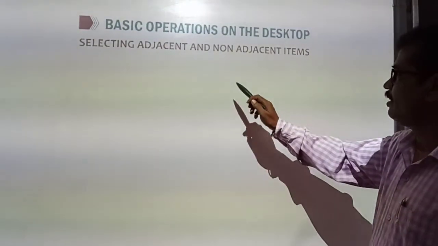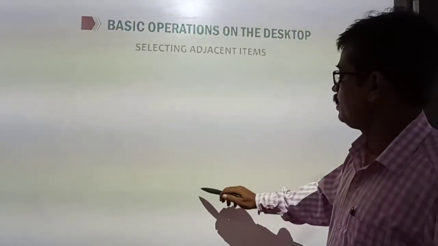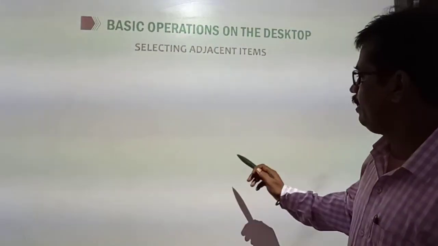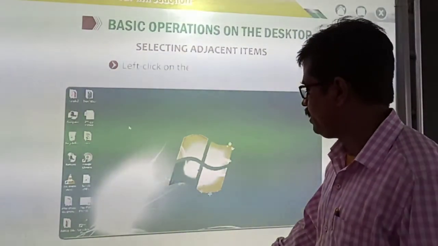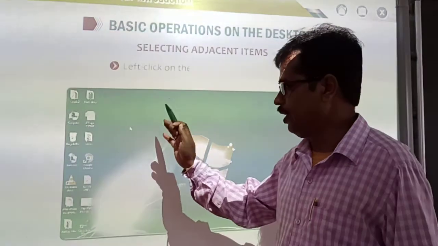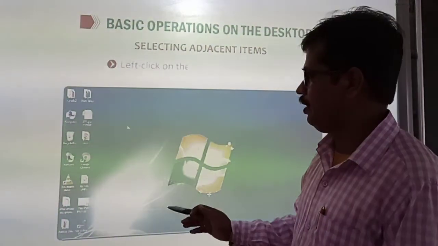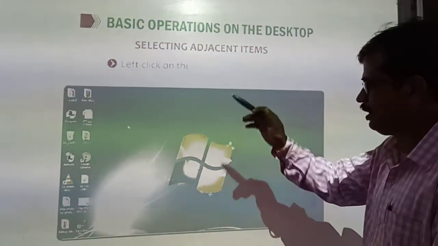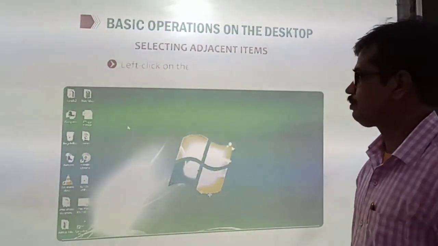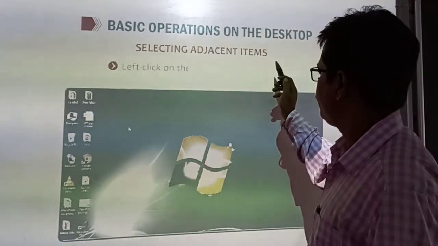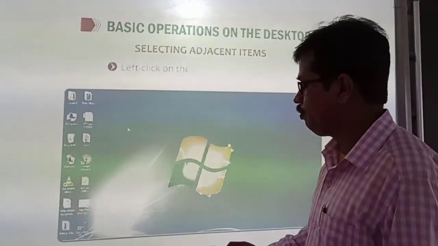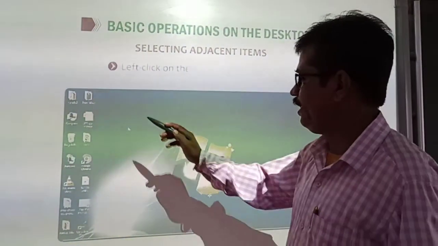Now selecting adjacent and non-adjacent icons. Let's see how to select adjacent icons. Adjacent means continuing, one after another, either this way or this way, left to right or top to bottom, back to back. How to select adjacent items?